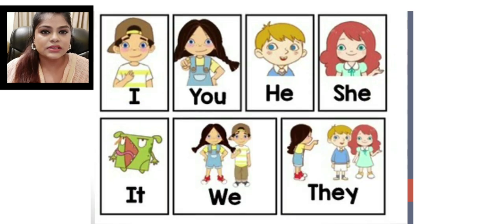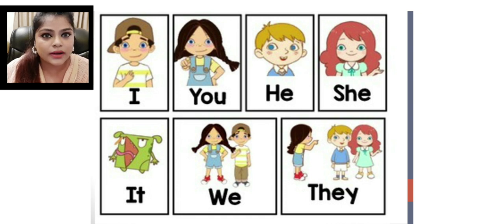Okay, see the pictures here. I is used when you're talking about yourself. I am Priyanka. You is used when you're talking about the person who is in front of you. You are Neha. Are you fine? The one who is in front of you, you will use you.